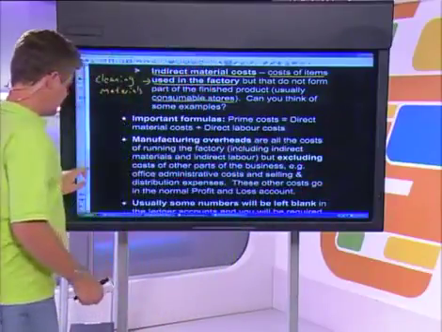Okay, now that you know the difference between those two types of costs, direct and indirect materials and direct and indirect labor, there are just two more important things that you need to know.